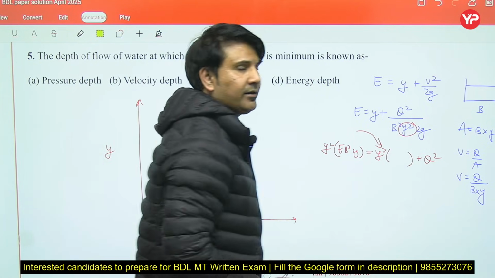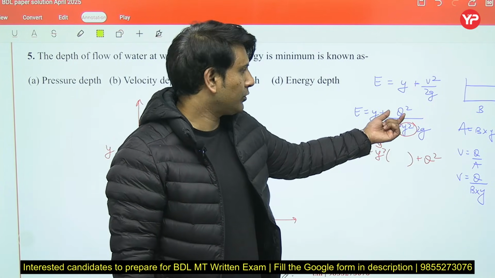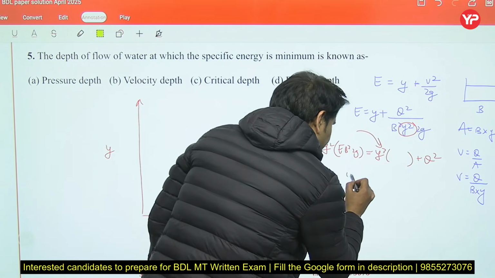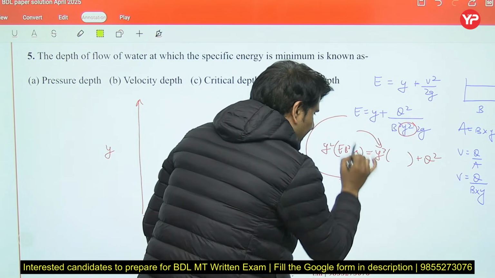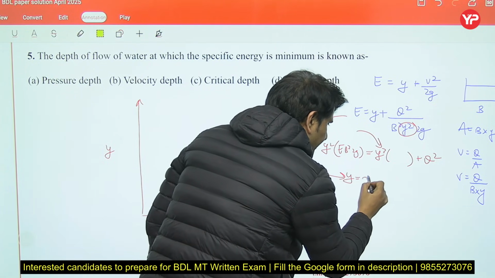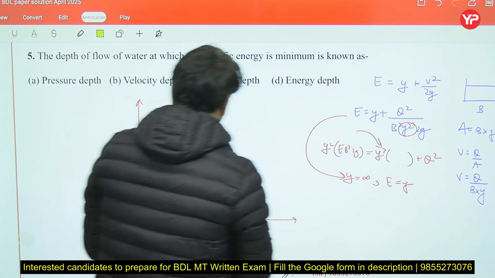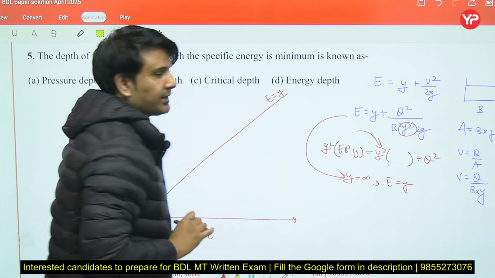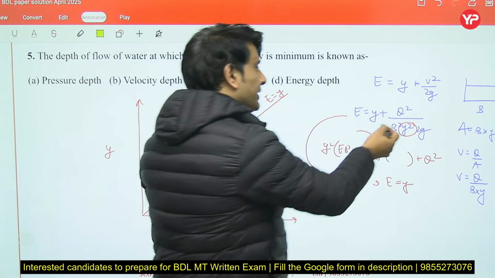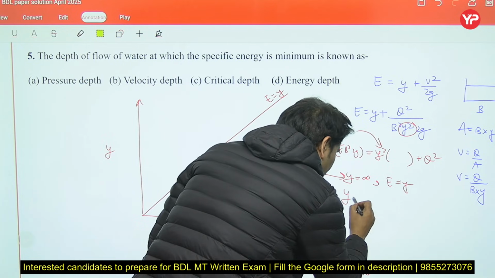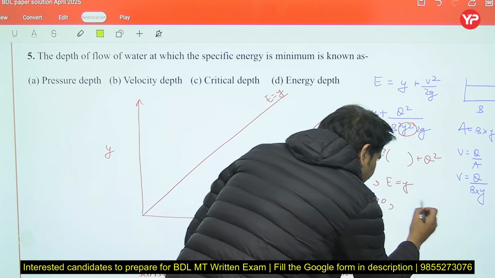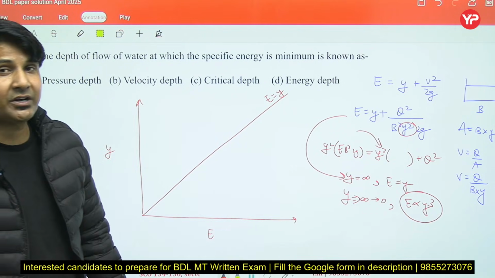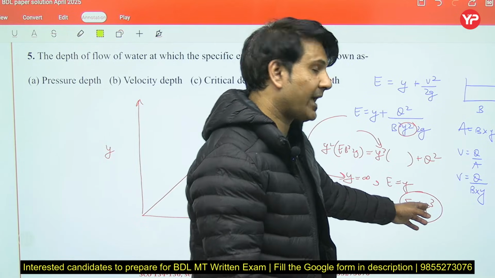Now if we put y equal to infinity, then something divided by infinity is equal to 0, and you will get the first expression. If we put y equal to infinity in this expression, you will get E equal to y. E equal to y means this line; you will get this particular line on your graph. Now decrease the value of y from infinity to 0. Then you will see that the specific energy and depth relationship will vary cubically, y cube.